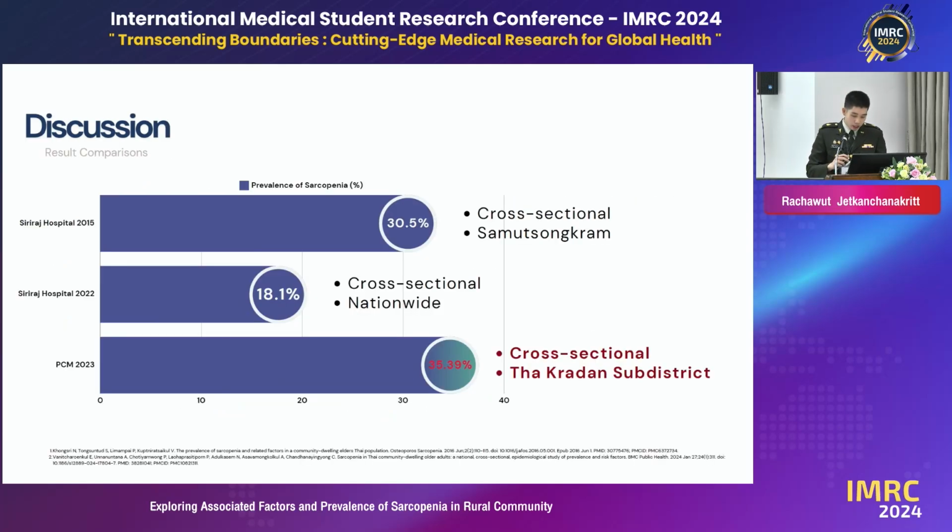Finally, I would like to discuss the results of the association between these factors and sarcopenia. As I mentioned earlier, sarcopenia is an aging disease, which means the older you are, the more comorbid you are. Moreover, this disease is a losing of skeletal muscle mass, which means